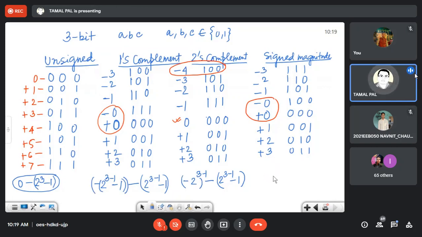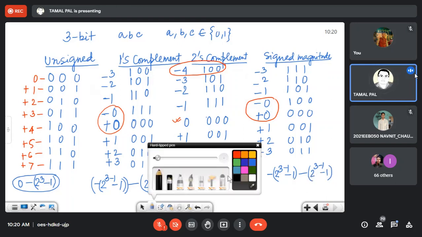And in sign magnitude, it is exactly the same as I think for 1's complement. So I'm not repeating that. It is the same as 1's complement. It is 2 to the power 3 minus 1 minus 1. This is the maximum value on the negative side and the minimum value. And 2 to the power 3 minus 1 minus 1 is the maximum value on the positive side.